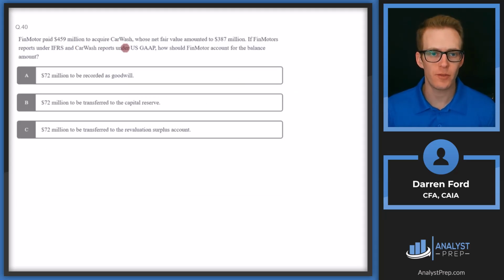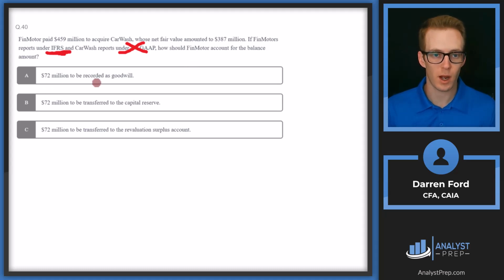Finmotor paid $459 million to acquire Car Wash, whose net fair value amounted to $387 million. If Finmotors reports under IFRS and Car Wash reports under US GAAP, how should Finmotor account for the balance of the amount? So the acquirer, we're going to be using IFRS to account for this. So the fact that Car Wash reports under US GAAP is not relevant. We want to make our answer under IFRS assumptions, since that's what the new parent company is going to be using.